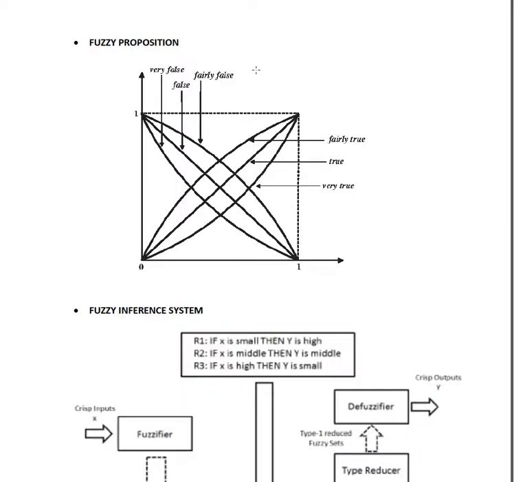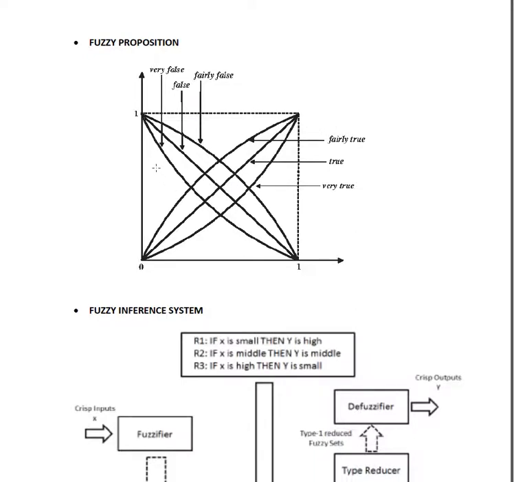To understand this, let us see this figure of fuzzy propositions. Now in this figure you can see 0, 1, 1, and the plot shows true. That means for any value of x you get a value of y, if it is x and y coordinates. And it shows that if the curve is on the upper side, it is fairly true, and if it is on the lower side, it is very true. So this is true, this is very true, and this is fairly true.